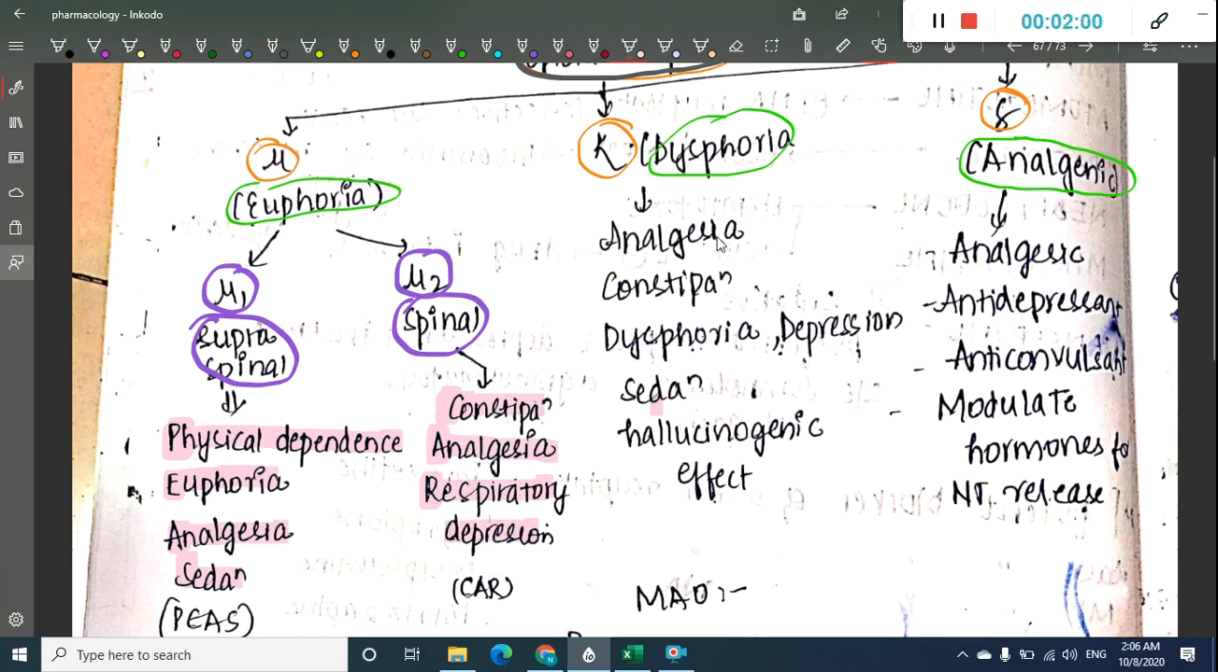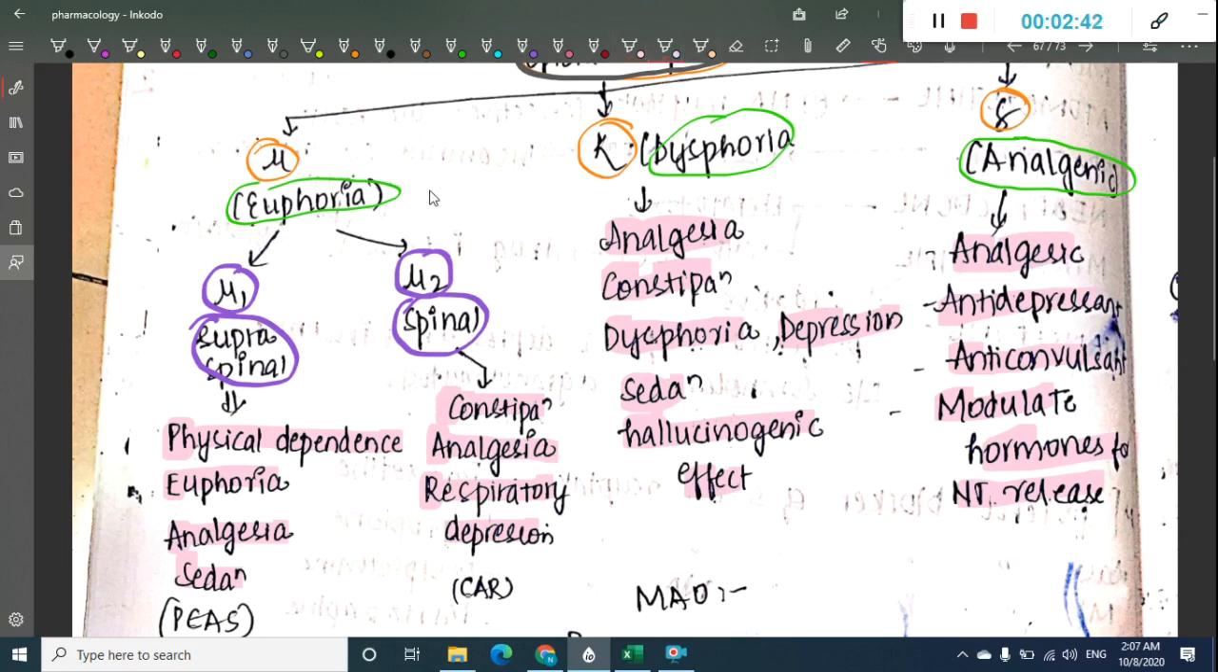Then the next receptor is kappa. Kappa causes analgesia, constipation, dysphoria. Because it causes dysphoria, we call it the dysphoric receptor. It causes sedation and depression and also hallucinogenic action. Then the delta receptor is the analgesic receptor. It has antidepressant and anticonvulsant activity, and it also modulates hormones for neurotransmitter release.